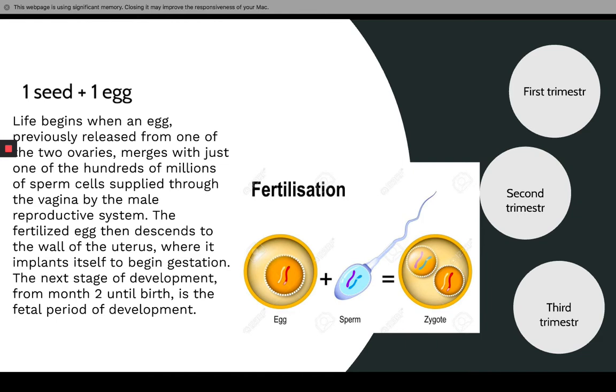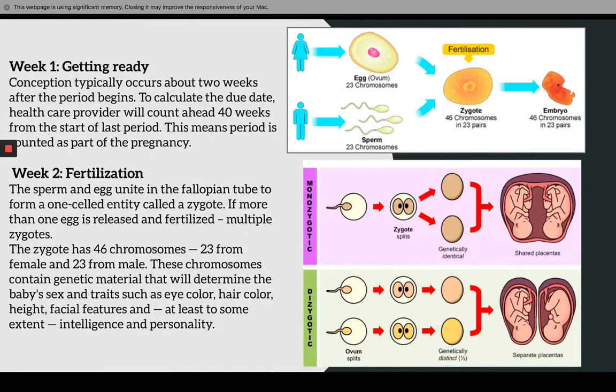As you see here, the egg cell and sperm cell merge together, their nuclei actually merge together, and it creates the zygote. First trimester. Getting ready. Conception typically occurs about 2 weeks after the period begins. So to calculate the due date, the healthcare provider will count ahead 40 weeks from the start of the last period. This means that your last period is actually counted as a part of the pregnancy.